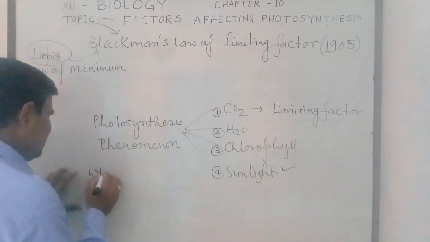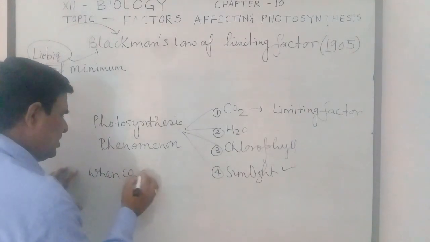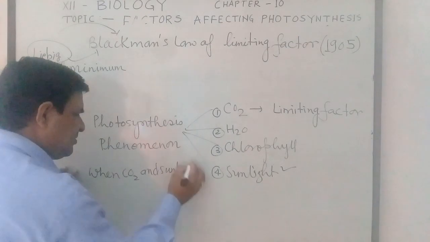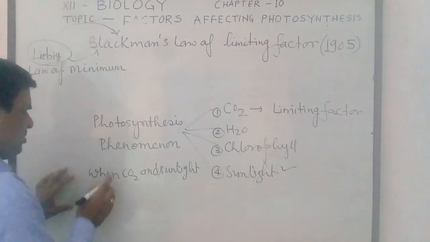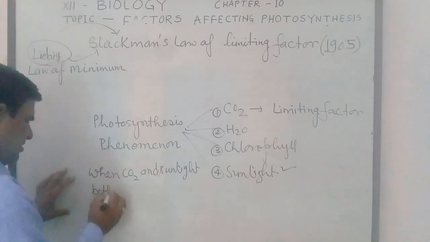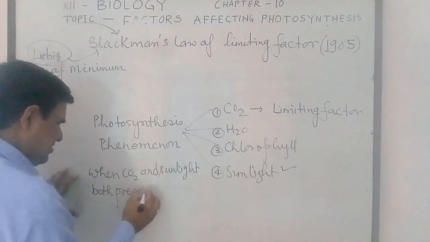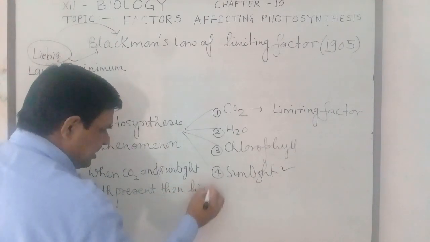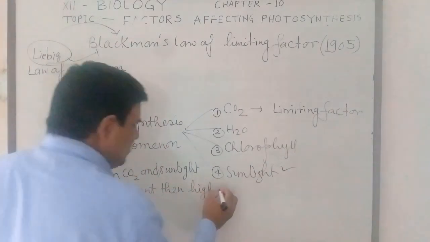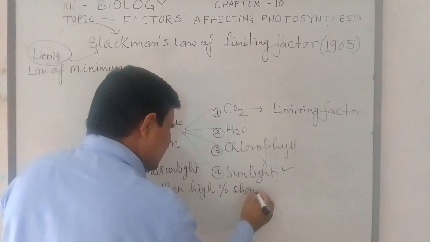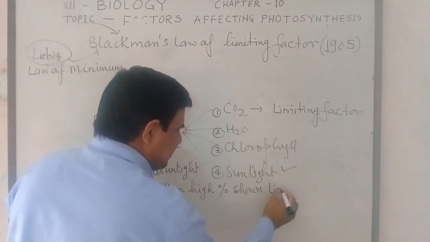But when CO2 and sunlight both are present, then high concentration, high percentage shows limiting factor.